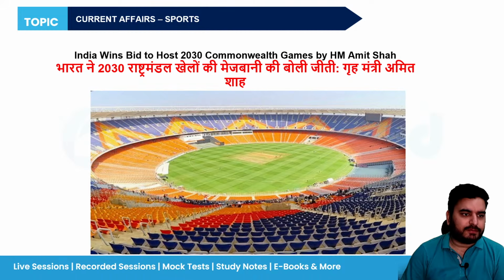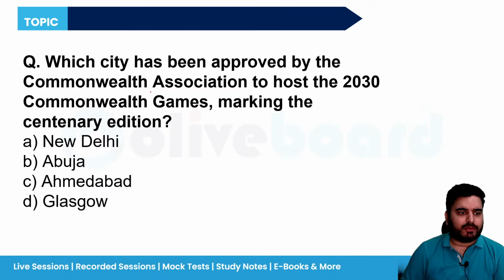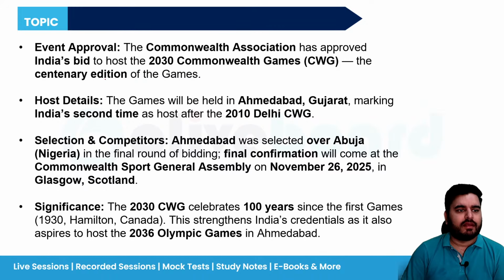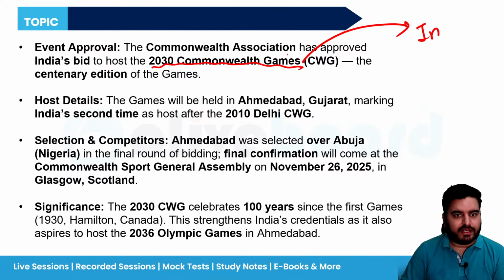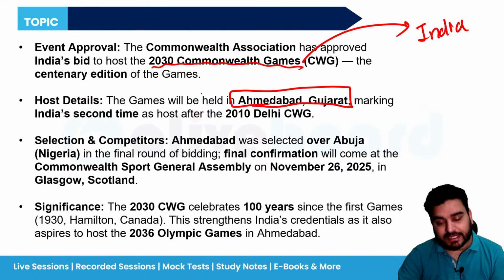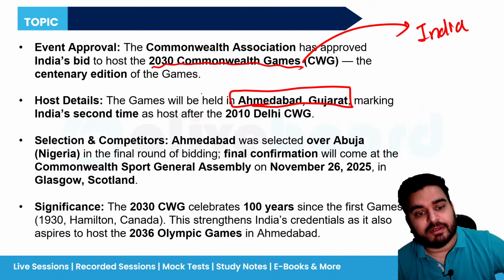Now, one very important sports related news, India wins the bids to host 2030 Commonwealth Games. So, which city was approved to host the Commonwealth Game in India? So, it is Ahmedabad. Let's see the news. The 2030 Commonwealth Games, it is going to held where? In India. In which city? In Ahmedabad, Gujarat. Okay. And this is the second time we are hosting the Commonwealth Game.